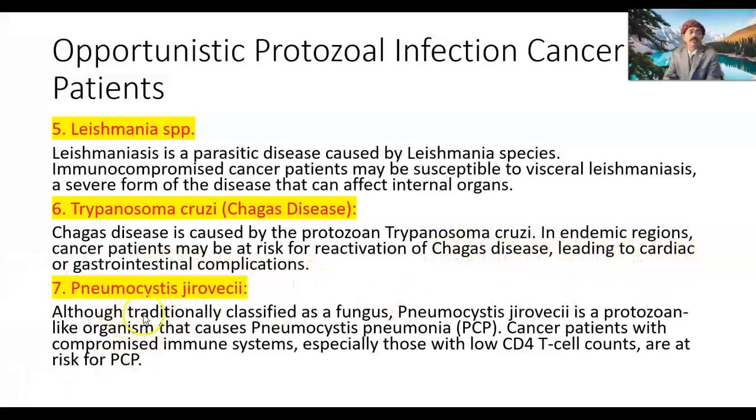Pneumocystis jirovecii, although traditionally classified as a fungus, is a protozoan-like organism that can cause pneumocystis pneumonia. Cancer patients with a compromised immune system, especially those with a low CD4 T cell count, are at increased risk of PCP, that is pneumocystis pneumonia.